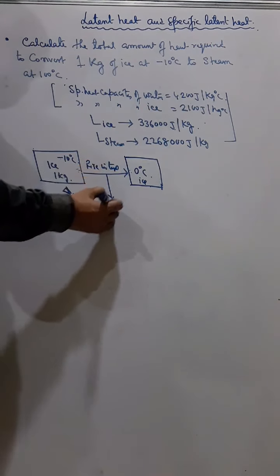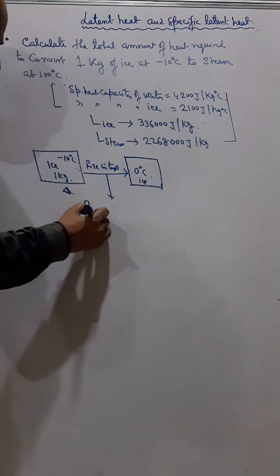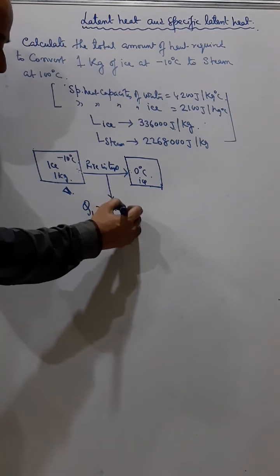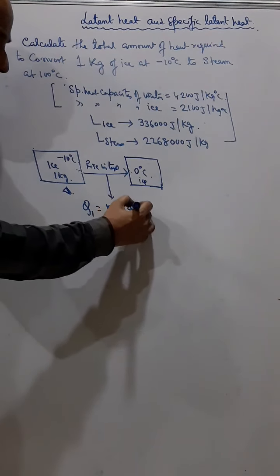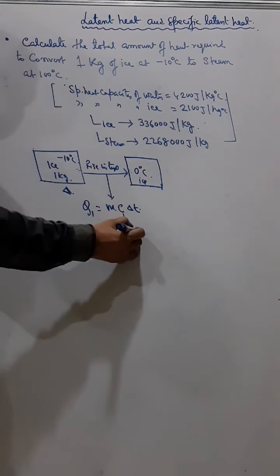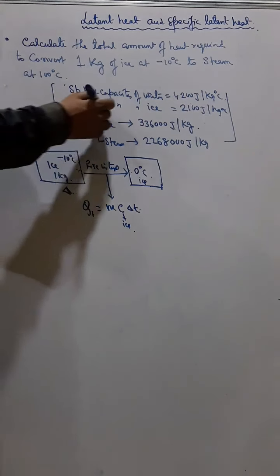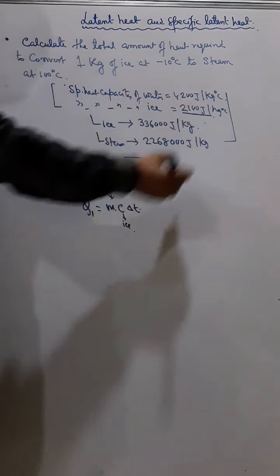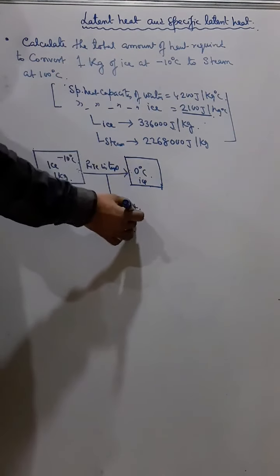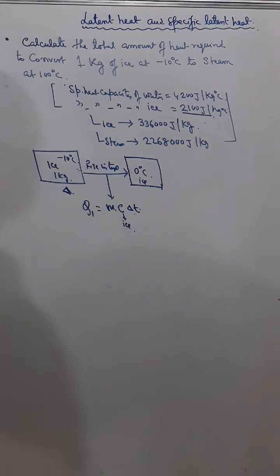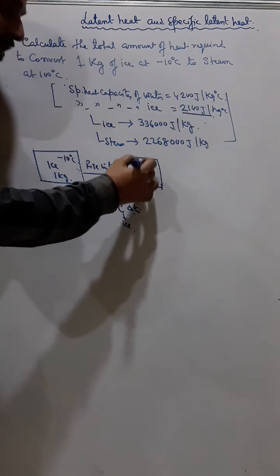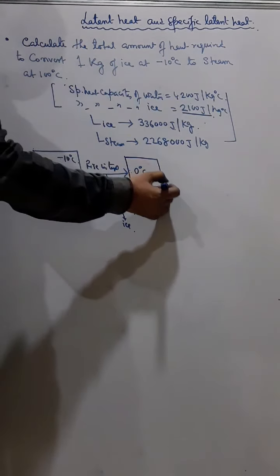And since there is a rise in temperature, here we will calculate heat as m, c and delta T, right? And whose c will we take? We will take c of ice, because at present it is ice. So we will take the specific heat capacity of ice. Mass is 1 kg and delta T, you know, minus 10 to 0 means 10. Okay. Now after reaching 0 degrees Celsius, we are still continuing the heat, and you can understand now this ice will start melting.